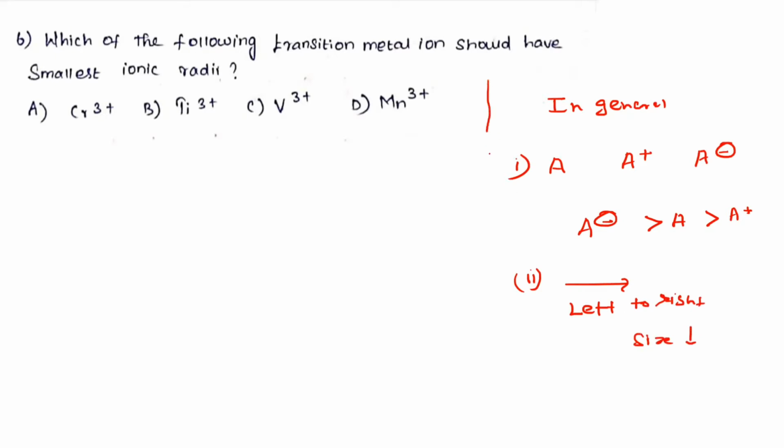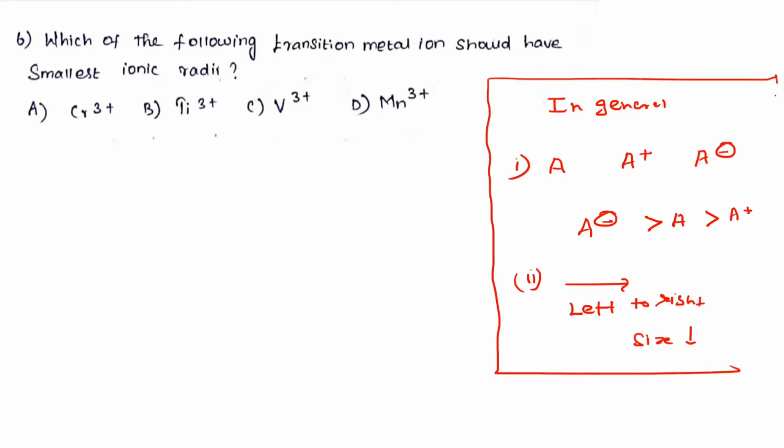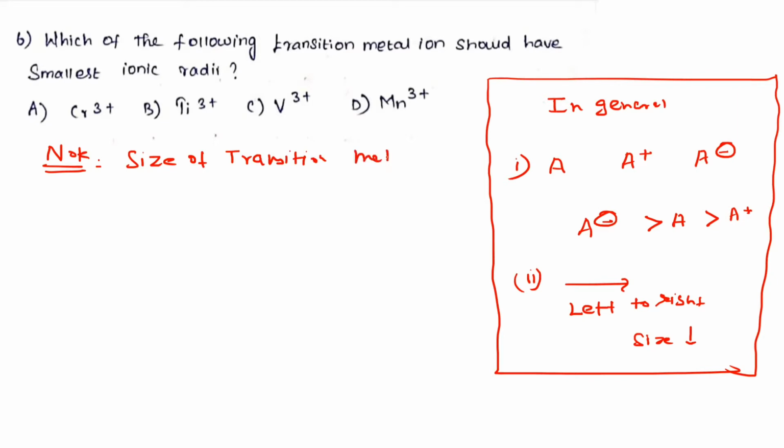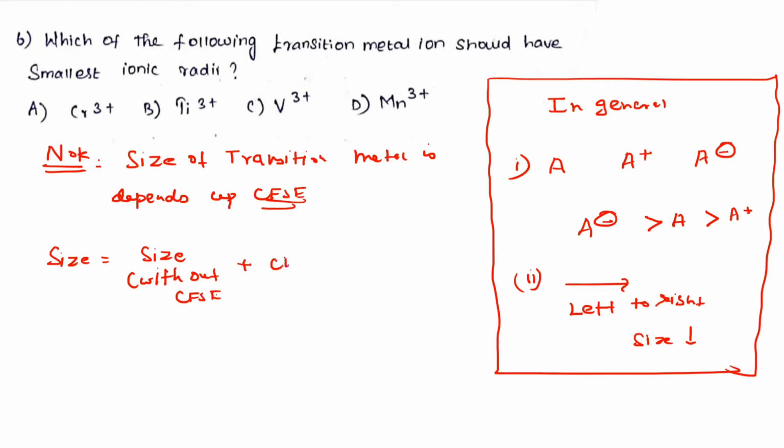But this rule is not applicable for transition metals, because, please note, very important point, the size of a transition metal depends on the CFSE value. What is the size formula? Size equals the size without CFSE plus the CFSE value of the metal ion.